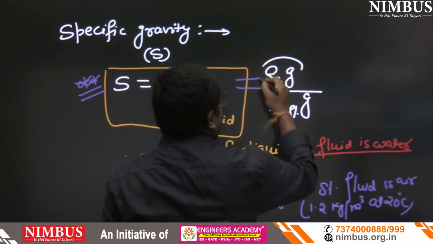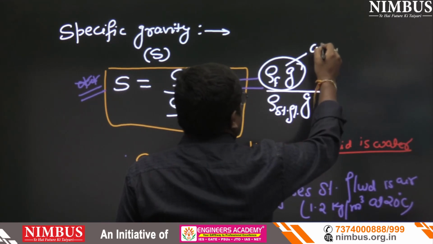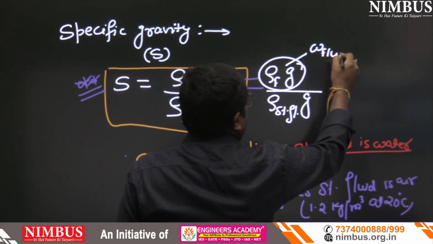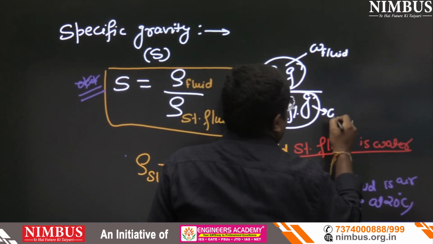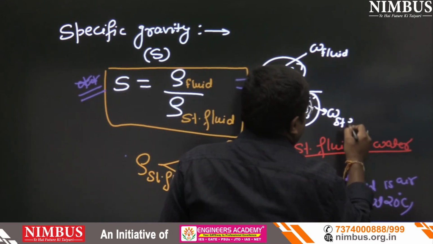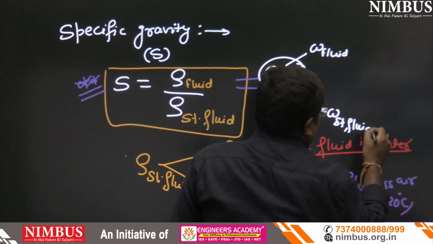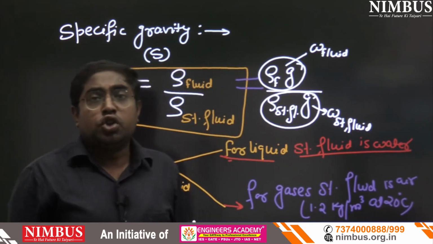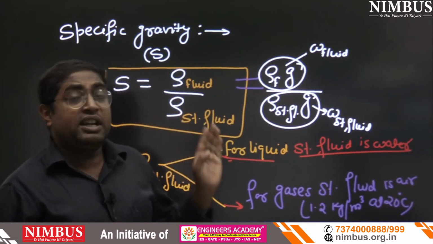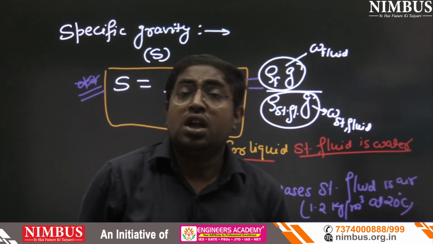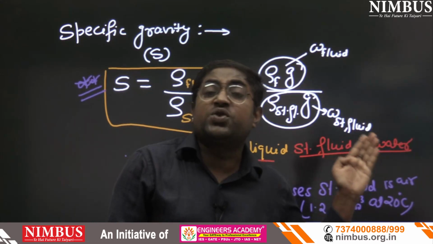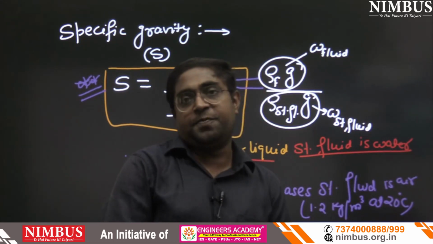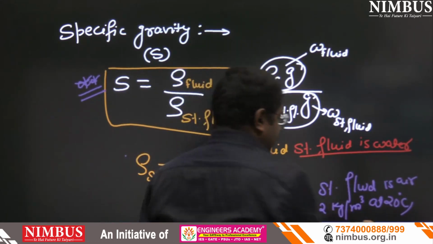So here we can write specific weight of fluid, and here specific weight of standard fluid. So specific gravity can also be defined as the ratio of specific weight of fluid to the specific weight of standard fluid.